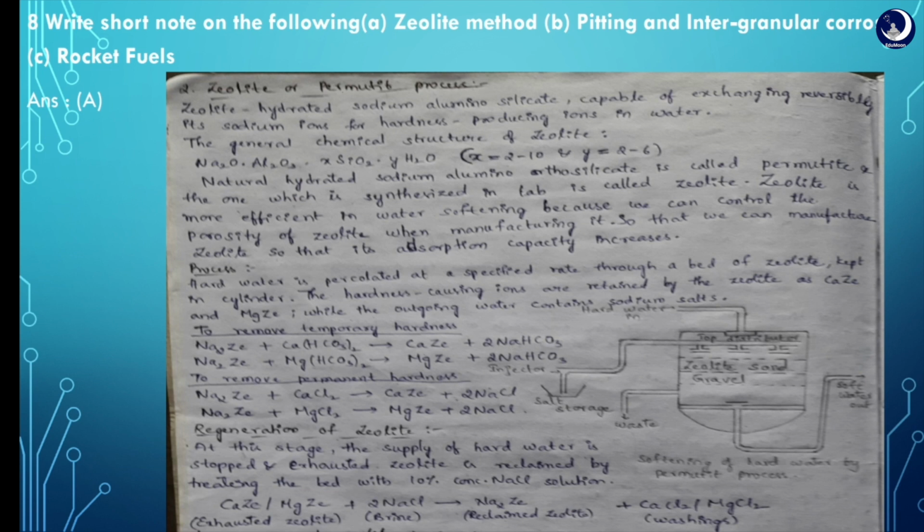The process involved in the zeolite process is that hard water is percolated at a specified rate through a bed of zeolite kept in a cylinder. The hardness causing ions are retained by the zeolite as calcium zeolite and magnesium zeolite, while the outgoing water contains sodium salts, and the zeolite is regenerated by adding some brine.